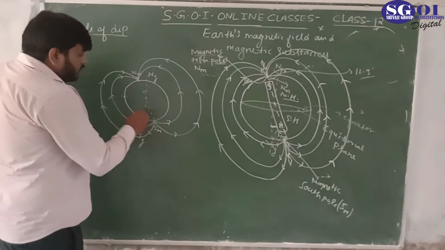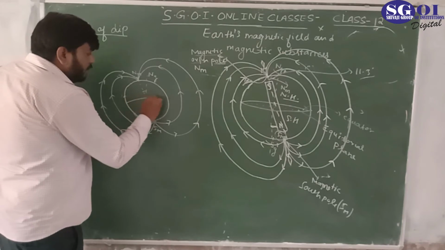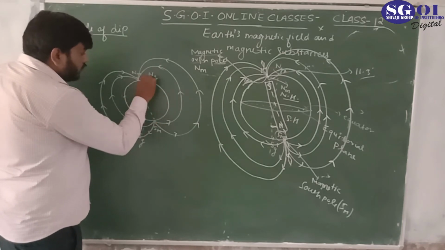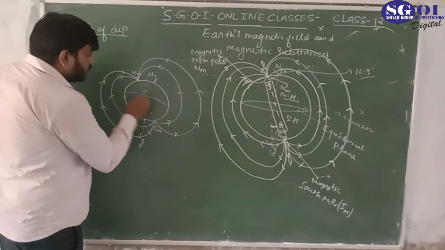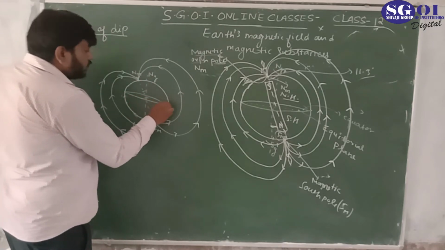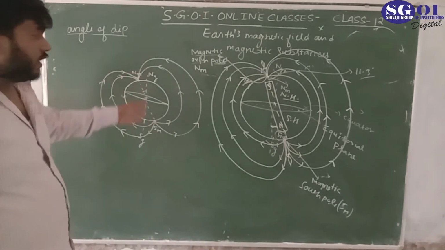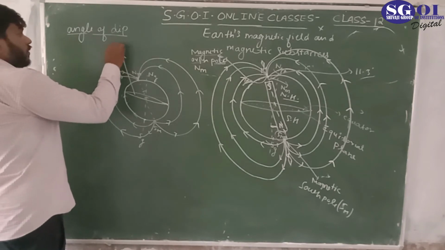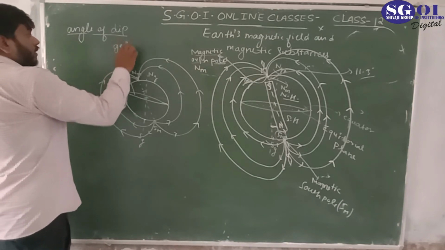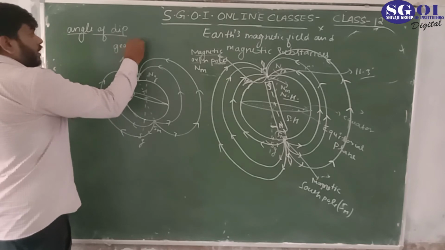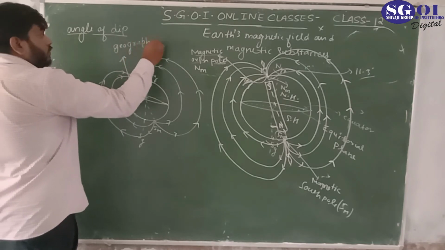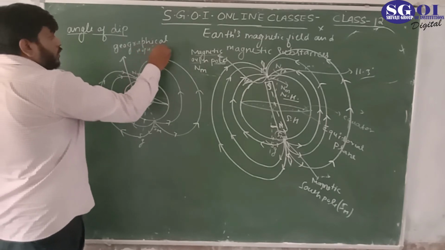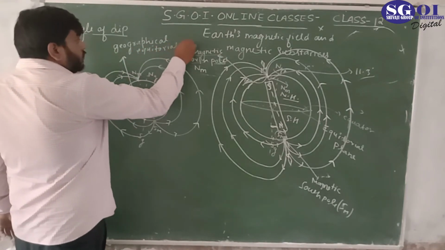Now, suppose you can see that this is the equatorial plane. You can say this is the geographical equator, the geographical equatorial plane.